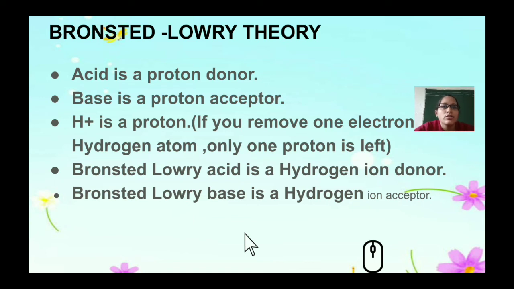Let's understand the Bronsted-Lowry theory. According to Bronsted-Lowry, an acid is a proton donor. A proton is positive in charge. A base is a proton acceptor. So what does an acid do? An acid always donates and a base always accepts. H plus is a proton. If you remove one electron from a hydrogen atom, then only one proton is left. So according to Bronsted-Lowry theory, a hydrogen ion donor is an acid, and a Bronsted-Lowry base is a hydrogen ion acceptor.